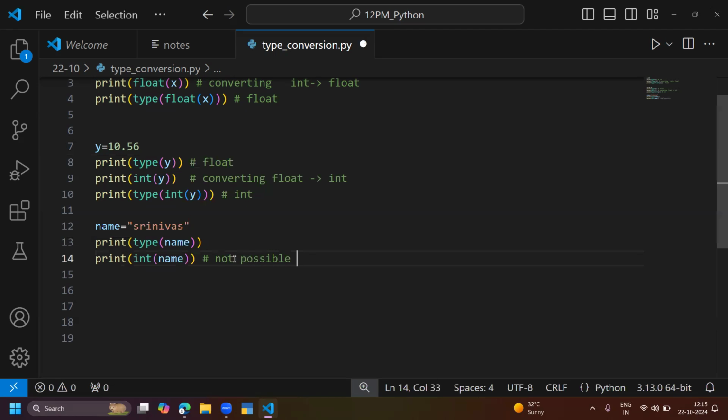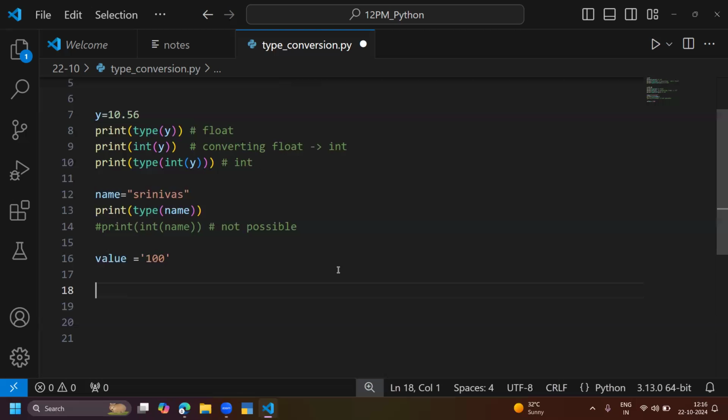Not possible. So this is something that is not possible, so I just give the comment here. Okay, let me take the same name here. Name is equal to something like value. Value is equal to 100, I am just giving 10 or 100. Okay, what is the type of the value now?